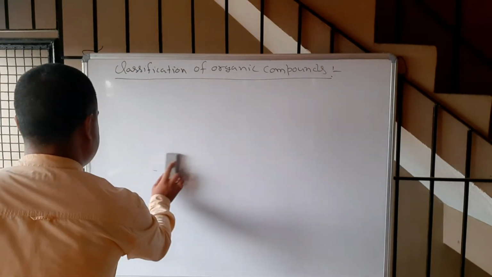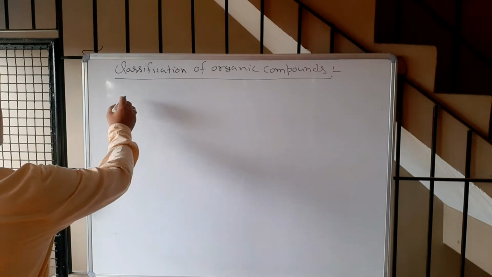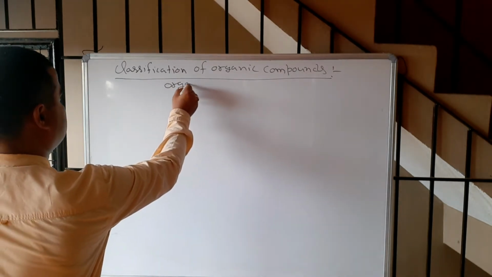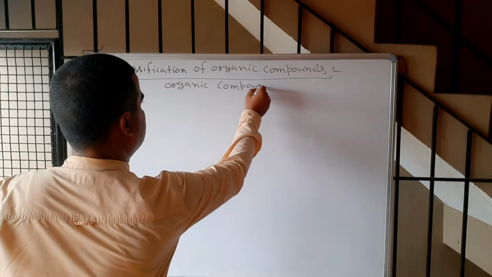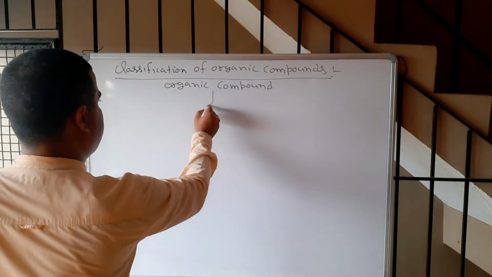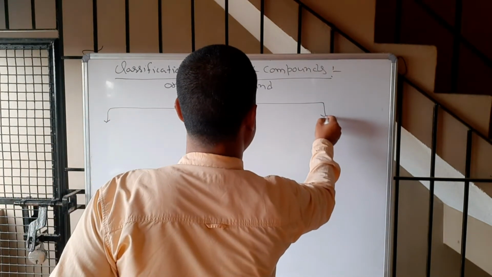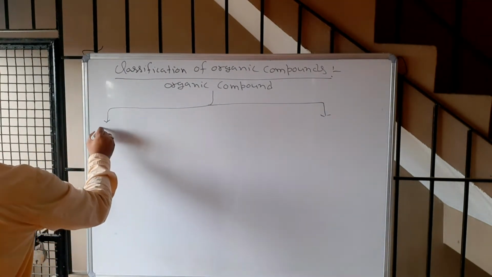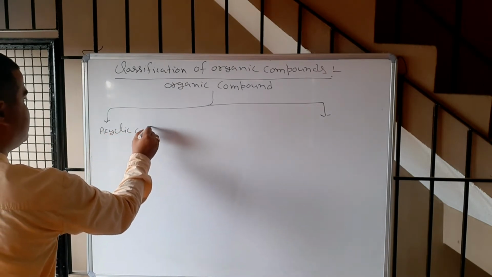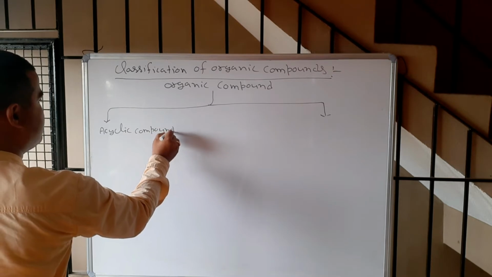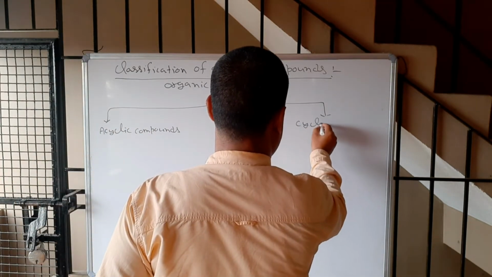So first, organic compounds were divided into two major classes. One was acyclic compound, and another was cyclic compound.